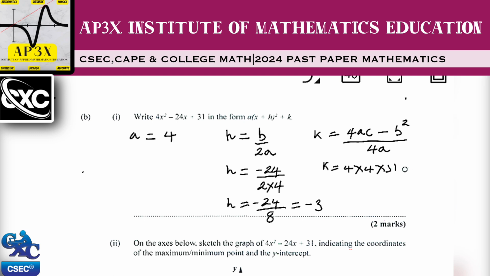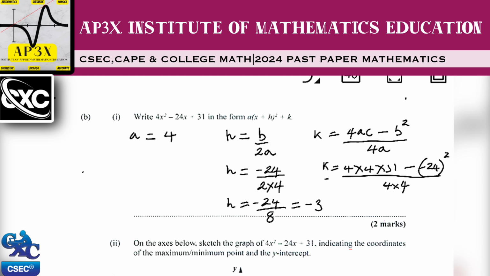And then we're going to be subtracting the value of B squared from that. So that's going to be negative 24 squared, and that's all B, divided by 4 times A, which is 4 times 4.